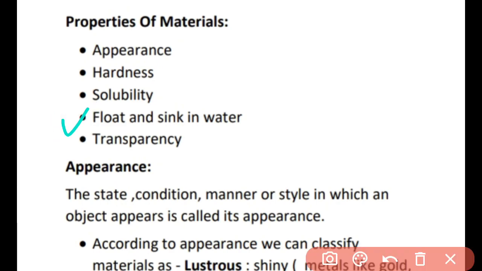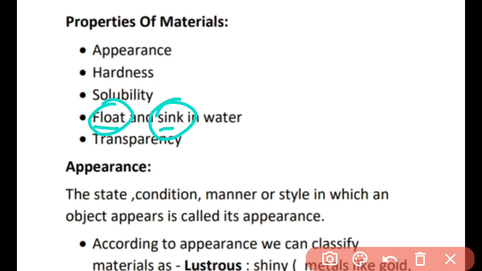Fourth property is the float and sink in water. Float means तैरना. Okay. So you have seen that a swimmer can float in water. He will not sink in the water. Sink means डूबना. Float, तैरना. Sink means, डूबना. So a person who knows swimming, what would he do? Would he float or sink in water? Yes, of course, he would float in water. But the person, for example, I do not know how to swim. So what would happen to me if I go into a deep ocean or a deep sea? I would sink immediately.